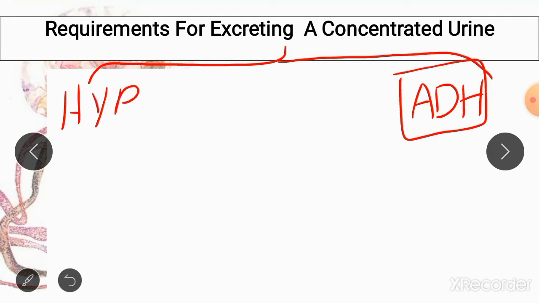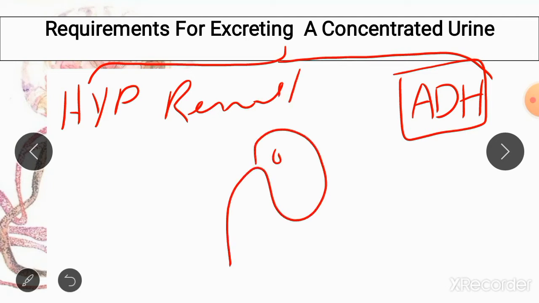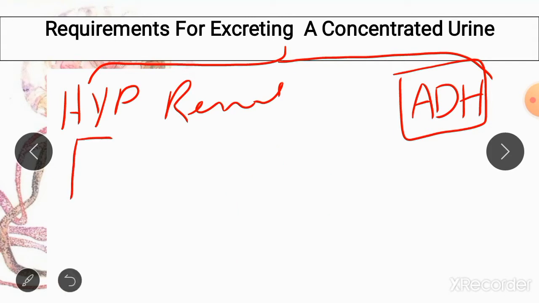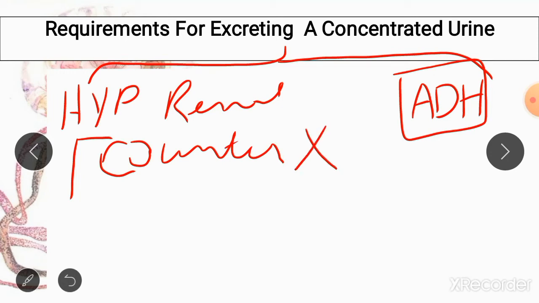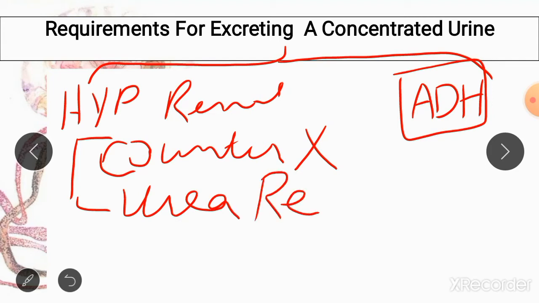On the other hand, your kidneys must have hyperosmolar renal interstitium. What does this mean? This means that the interstitium of your kidneys must have large quantities of solutes accumulated in them. So how can this be achieved? This can be achieved by a mechanism known as counter current multiplier, and also urea plays a small role in concentration of your renal interstitium, and this cycle is known as urea recycling.